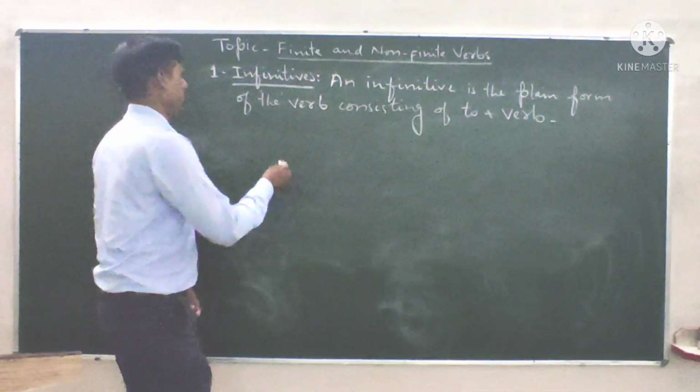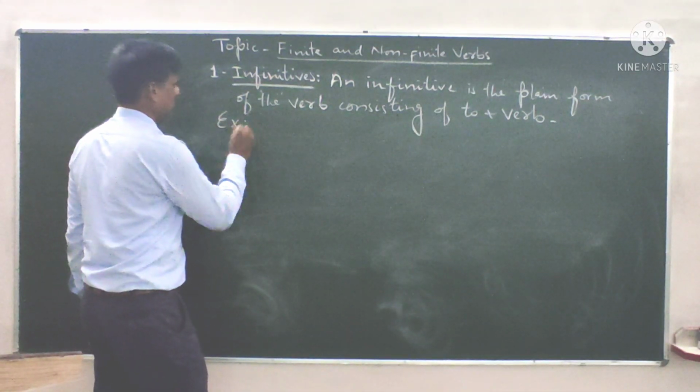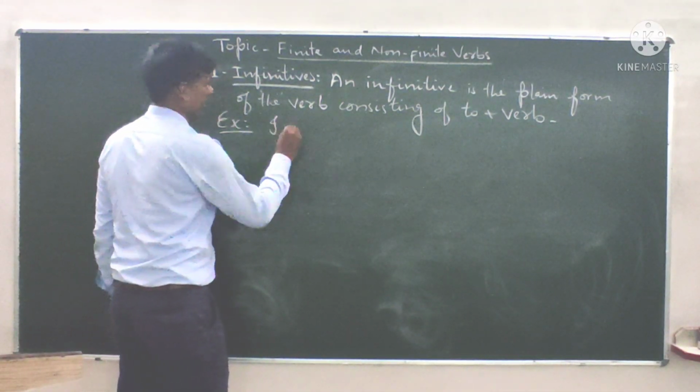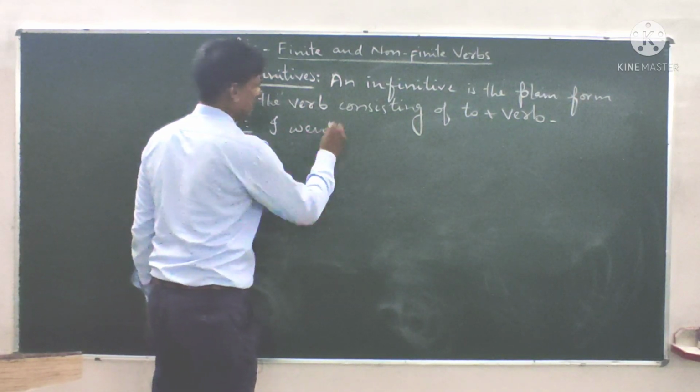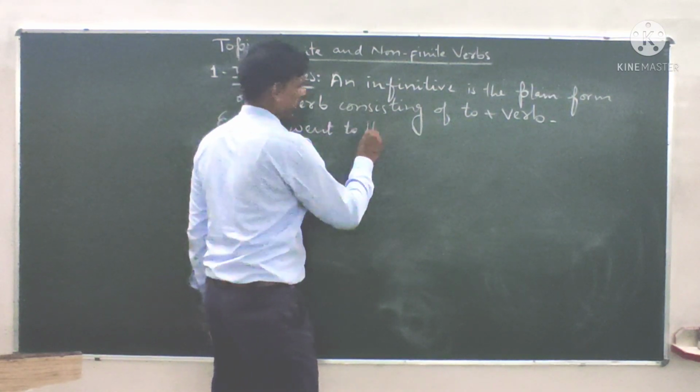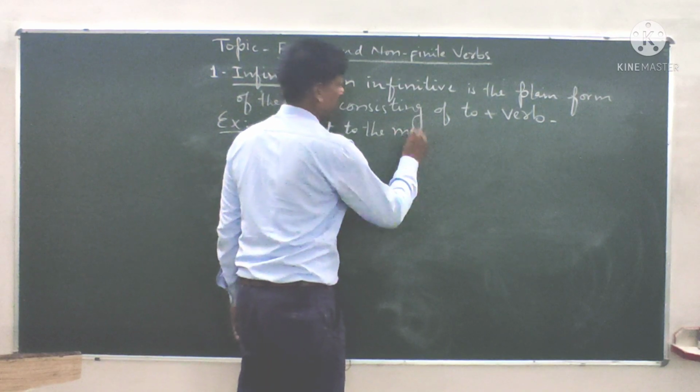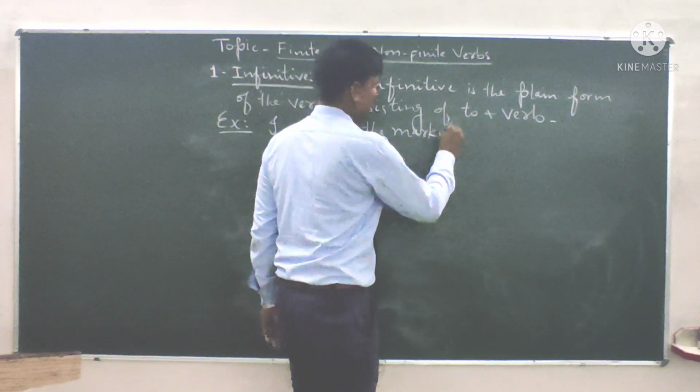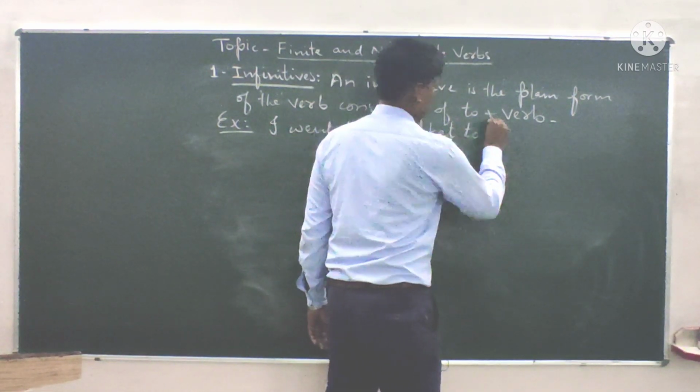For example, I went to the market to buy a pen.